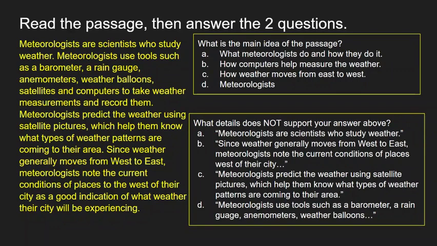So, what is the main idea of the passage? Is it A, what meteorologists do and how they do it? B, how computers help measure the weather? C, how weather moves from east to west? Or D, meteorologists?